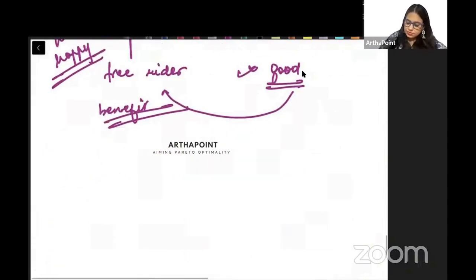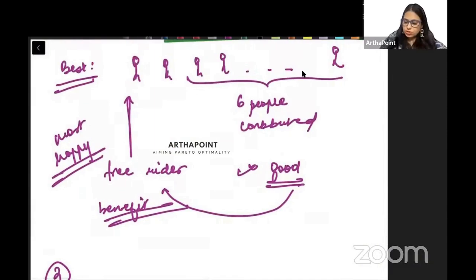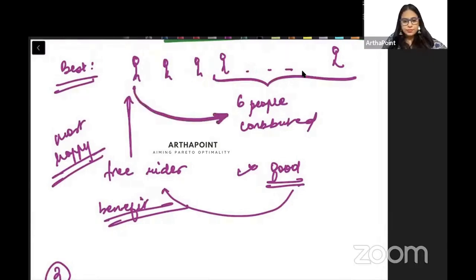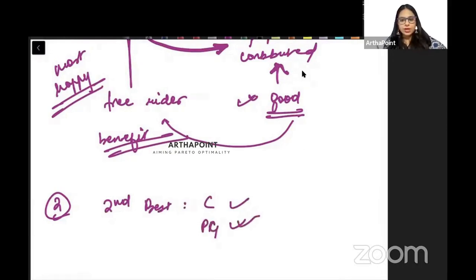Second, among the 6 people who contributed, this person was there. He had contributed, and then the good also got made. So he contributed, he gave money to the government, and the good came. So that's the second best option: he contributed and the public good was provided.